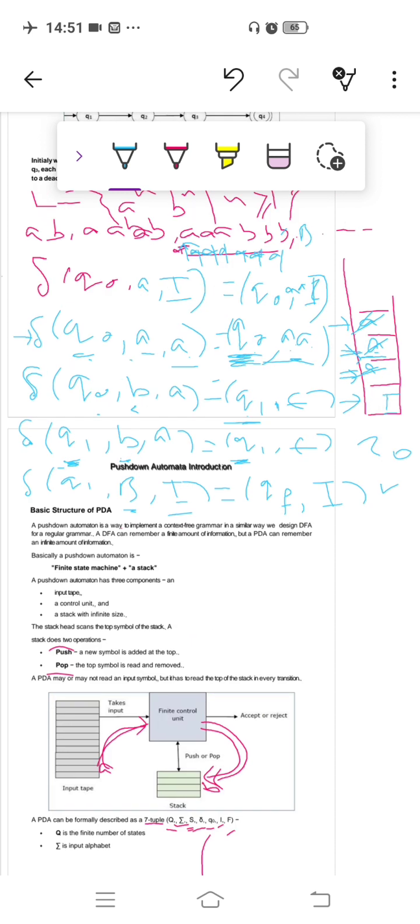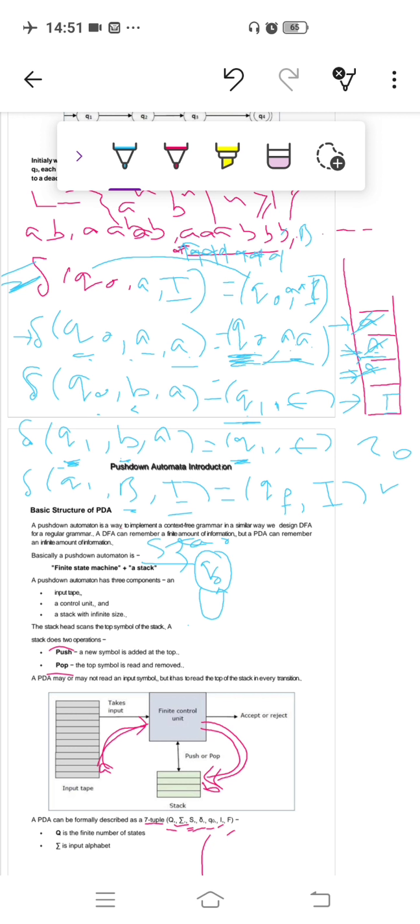Okay, so we have to draw the transition diagram for these transitions also. I'll draw it starting from q0. q0 is your initial state, that's why we mark q0 as initial, and we can write start here also. From q0 for this transition, it moves to q0, that is a self loop.